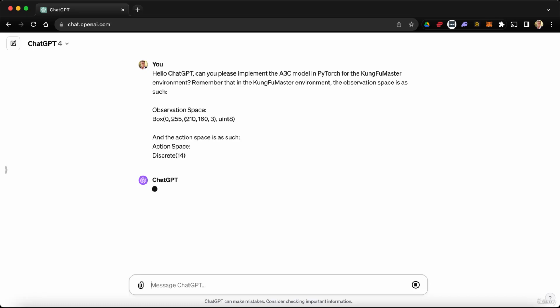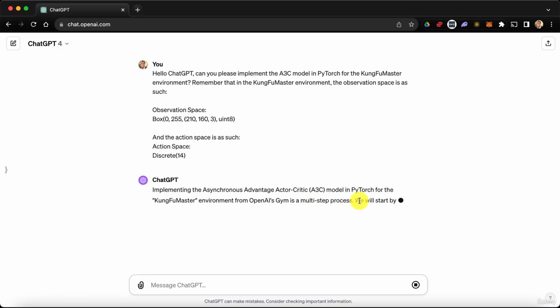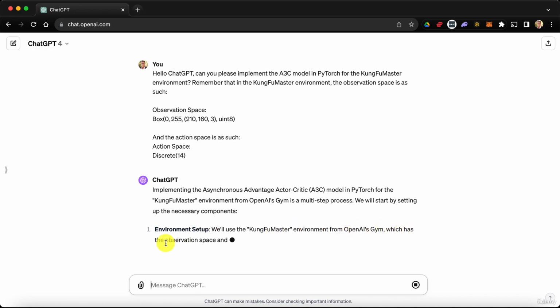All right, ChatGPT, second chance. Implementing the asynchronous advantage actor critic A3C model in PyTorch for the Kung Fu Master environment from OpenAI's Gym, absolutely, so far 100% correct, is a multi-step process. Yes, for sure. We will start by setting up the necessary components. All right, so that we know, okay, environment setup. We'll use the Kung Fu Master environment from OpenAI's Gym, which has the observation space and the action space you described. Okay, so good. Now it knows what the observation space and action space are.